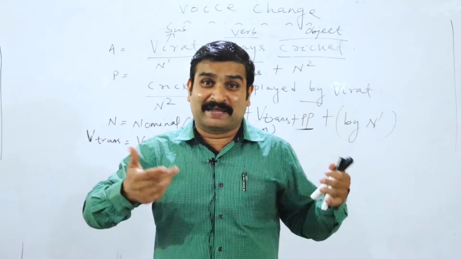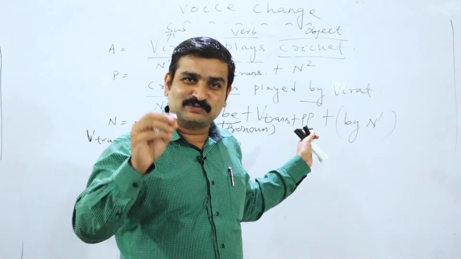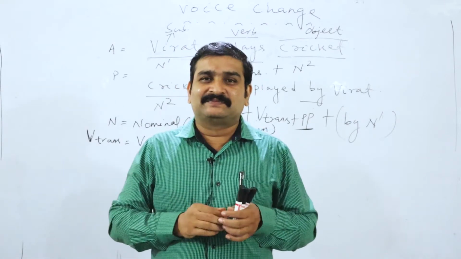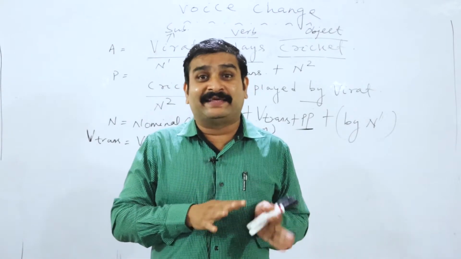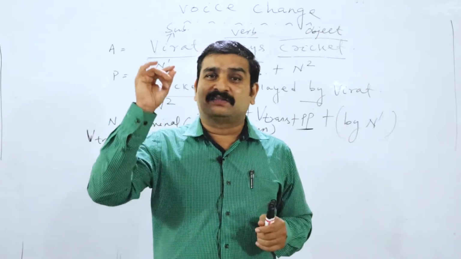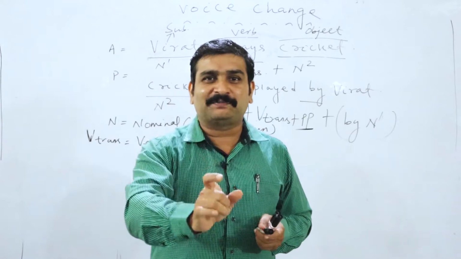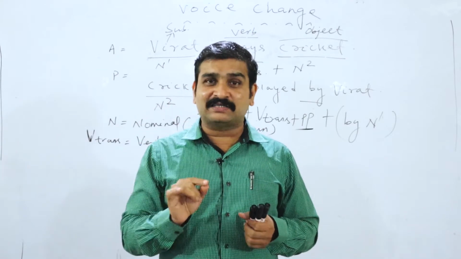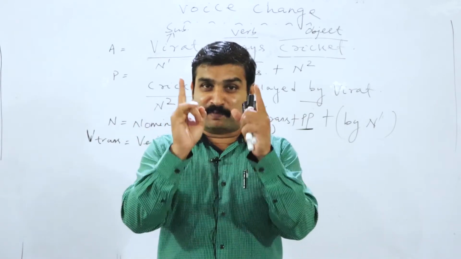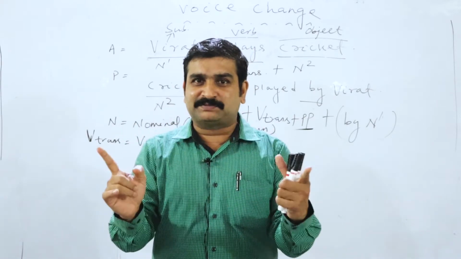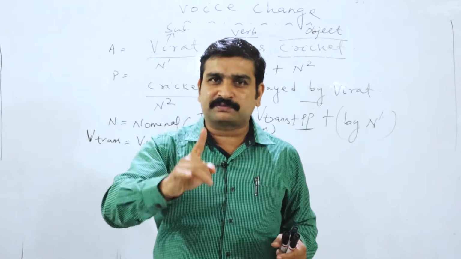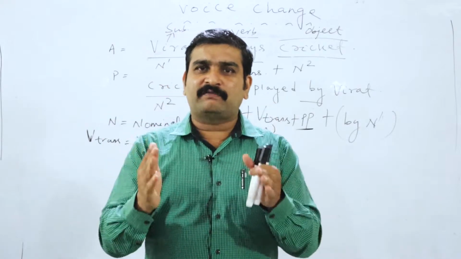Suppose you apply the formula here, the sentence will be absolutely wrong. Crying, he is crying. Crying is done by him, not an acceptable sentence in English. So here the active voice cannot be converted into passive voice because the verb is not a transitive verb. Remember one thing, active to passive change means the verb should be, that is the primary condition, a transitive one, the verb having an object.